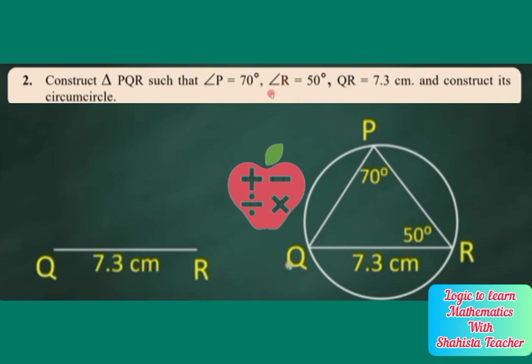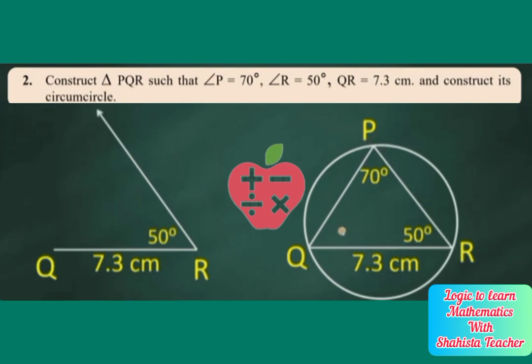So QR is 7.3, the measure of angle R is 50 degrees and the measure of angle P is 70 degrees. But how will we get the measure of angle Q? That we have to find, okay. This is the missing part. We know that angle QPR is 70 degrees and R is 50 degrees, but we don't know the value of angle Q. For that we will write one simple equation.